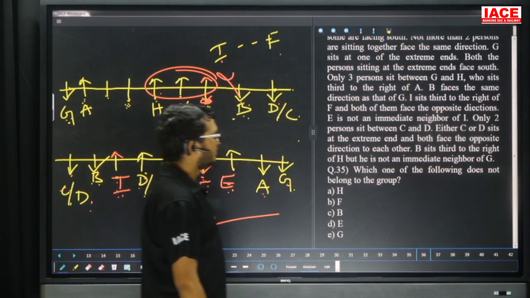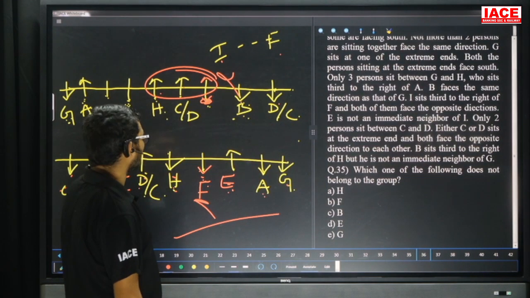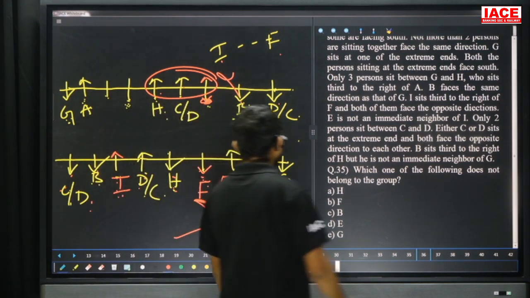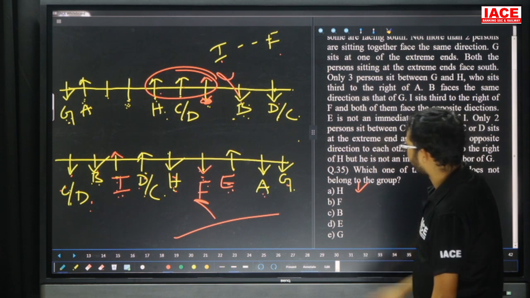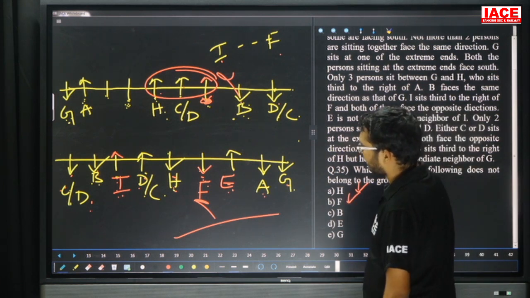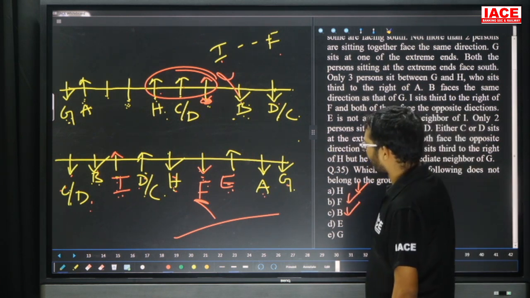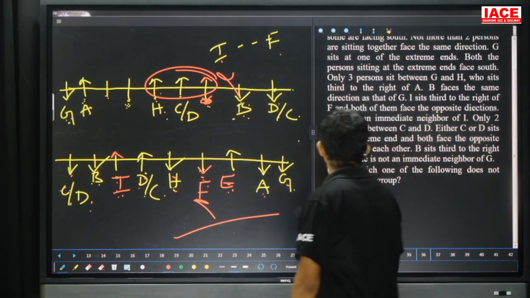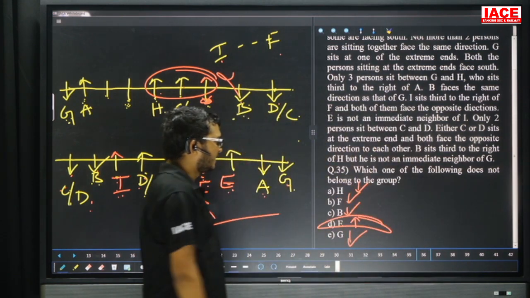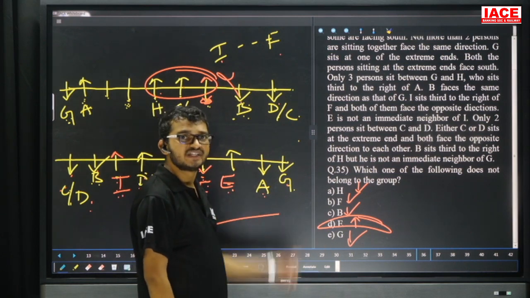Question number 35. Which one of the following does not belong to the group? Check here. H is facing south. F is facing south. B is facing south. E is facing north. G is facing south. So the answer is Option D, because the remaining all are facing south, but option D is facing north.